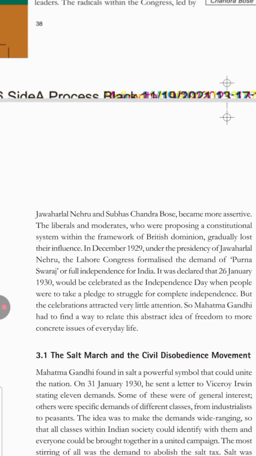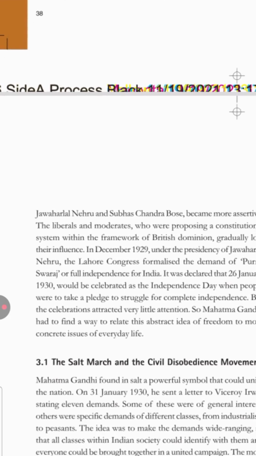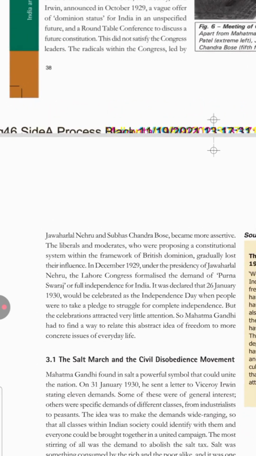So 26 January, you know why it is important. It is our Republic Day. That's the reason we have selected that date as the Republic Day. Now, please remember one thing. Here I would like to remind you, wherever they have given the full date, see they have given December 1929, you study that much only.